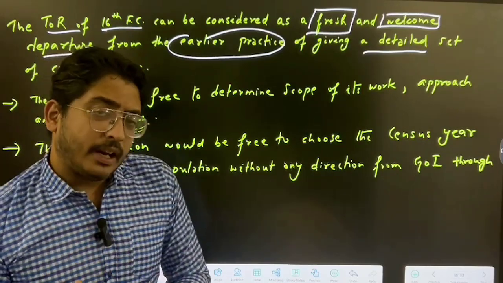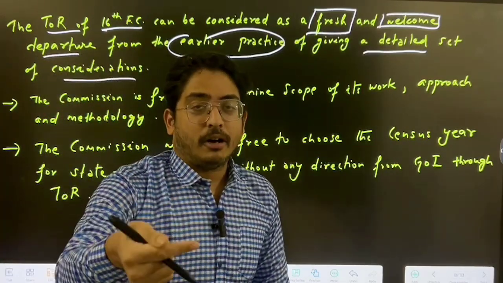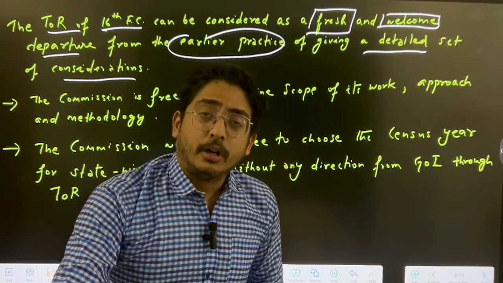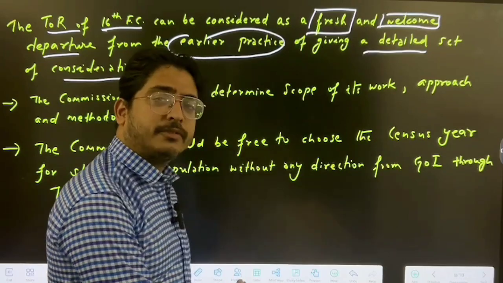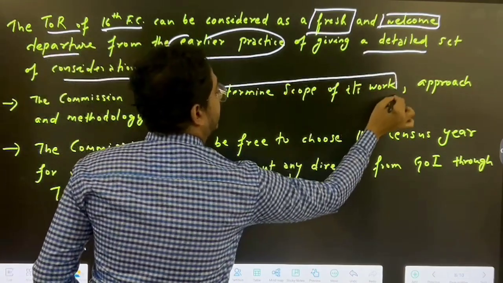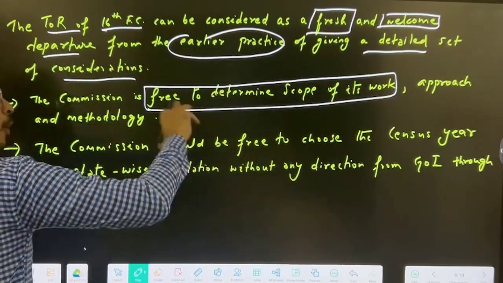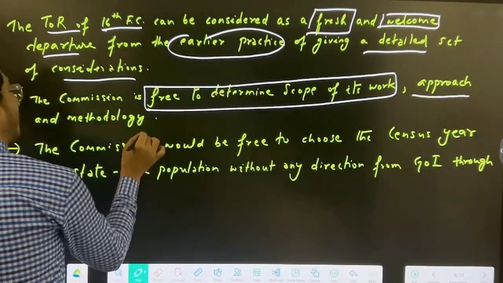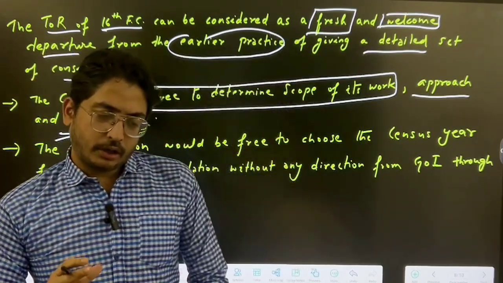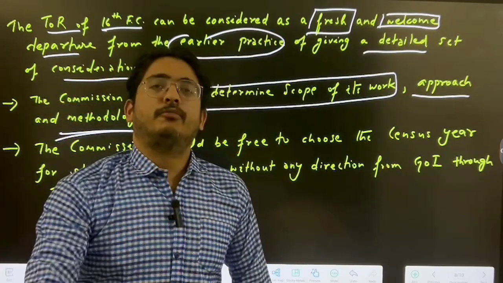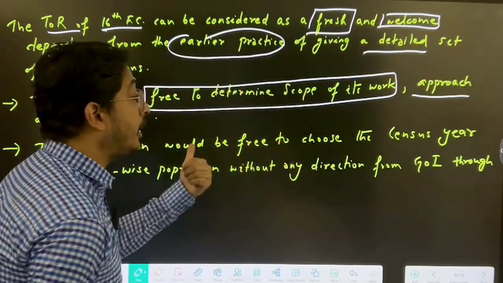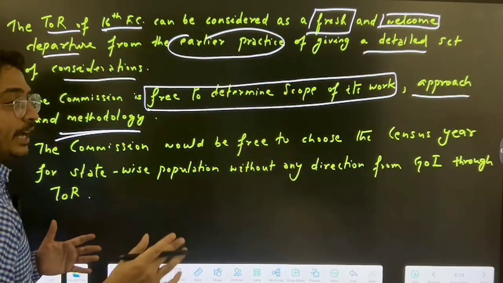It means they have given a sort of independence to the Finance Commission, and that is what is required when we talk about federalism. When we are talking about money, financial transfers, it is fiscal federalism. So this commission is free to determine the scope of its work, how it will work, what approach and what methods they will take. The terms of reference are not forcing someone to do this, do that. They are simply told, this is the constitutional provision, you have to do it. Now they are free to determine the scope of work, approach and methodology.